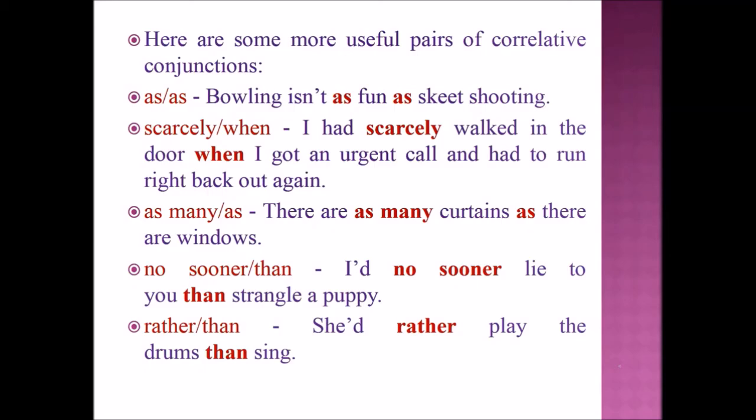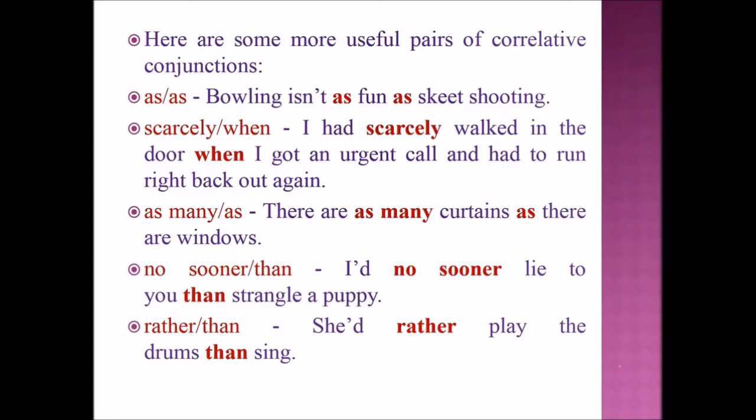Next, let's see about as many as. There are as many curtains as there are windows. Next, let's see about no sooner than. I did no sooner lie to you than strangle a puppy.